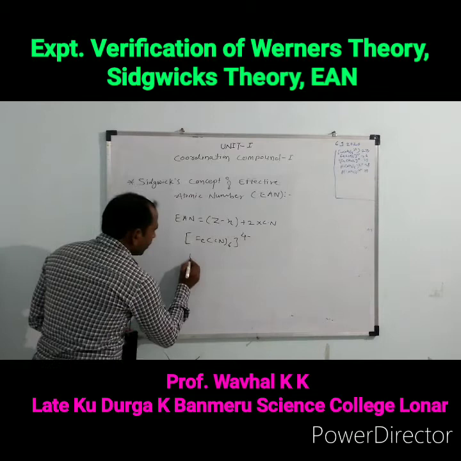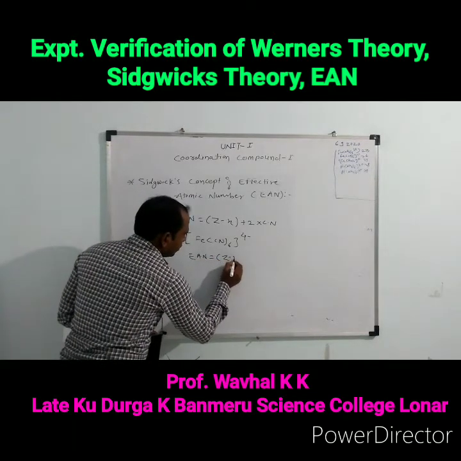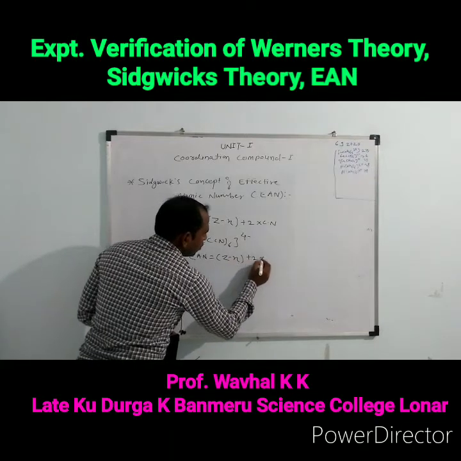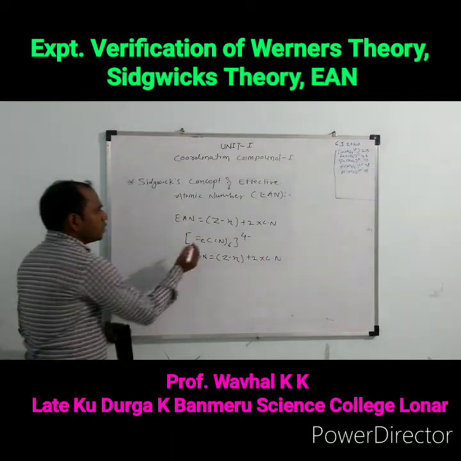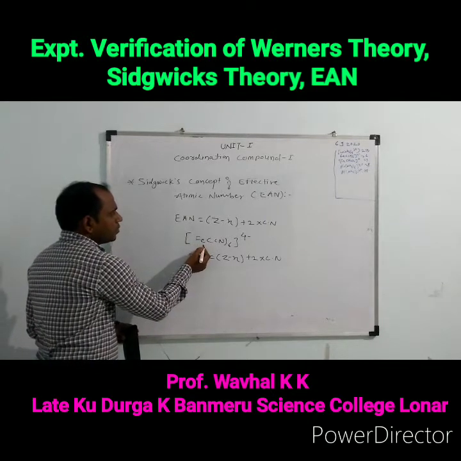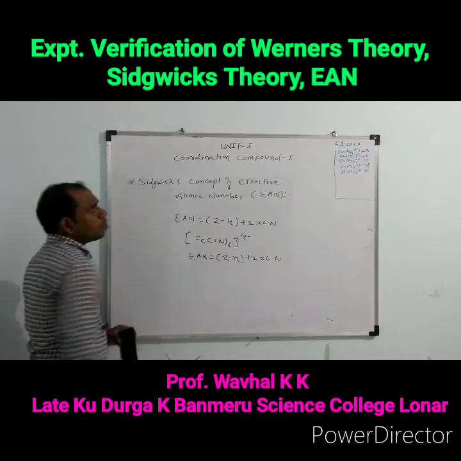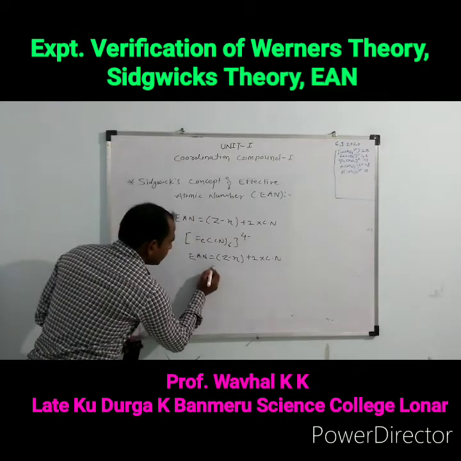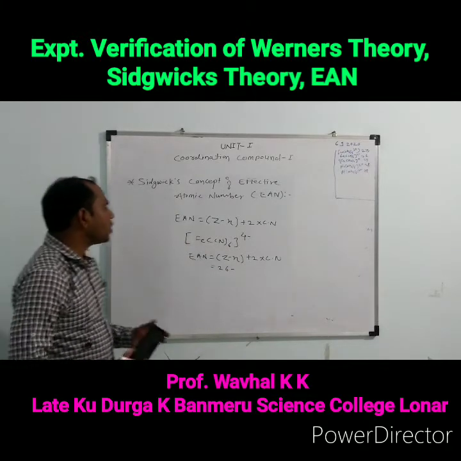Write down the formula: EAN is equal to Z minus N plus 2 into Cn. In this equation, Fe is the central metal atom, so Z means the atomic number of Fe, and the atomic number of Fe is 26. 26 minus the oxidation state of the central metal atom.